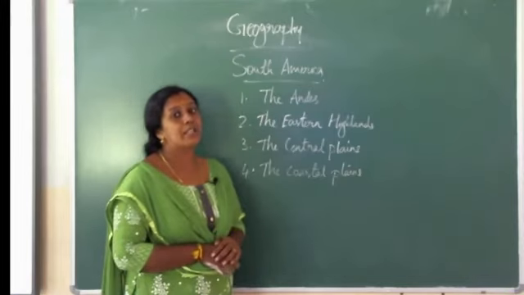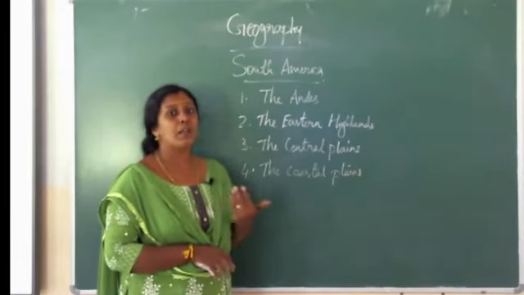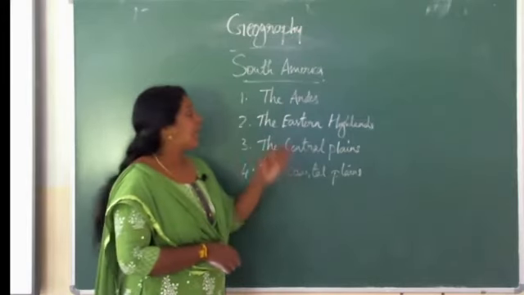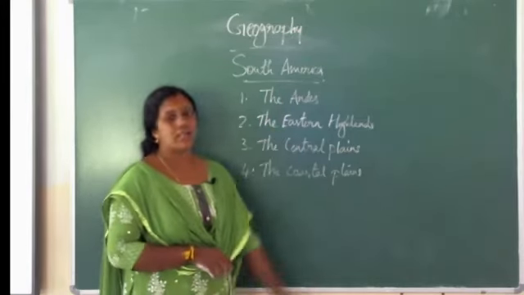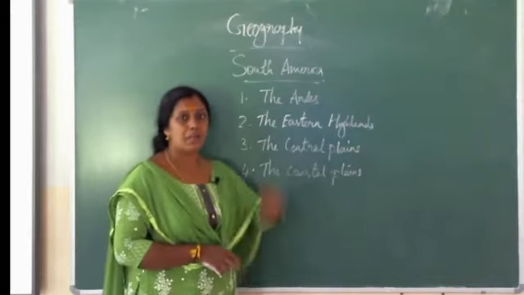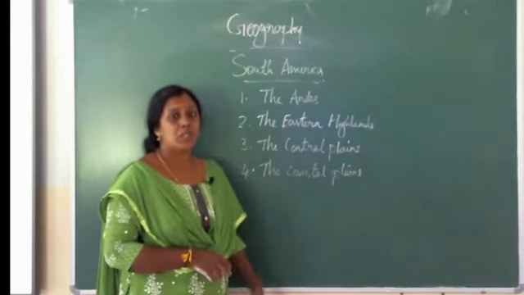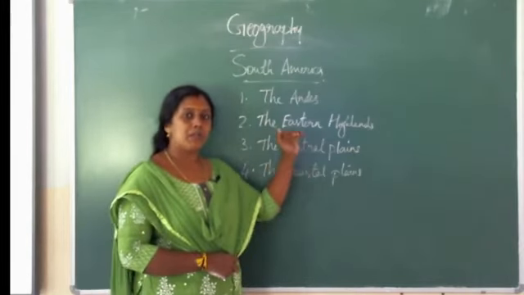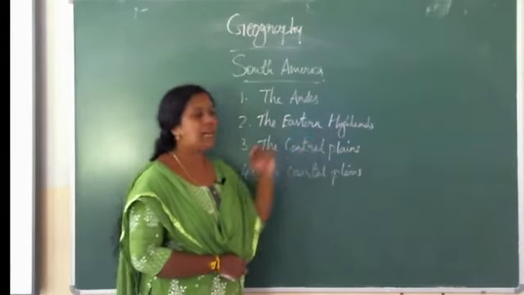You have to read the textbook well. Then only you can understand these important features. So this is all about the Andes. And next one is the Eastern Highlands. Highlands means a highland region above sea level. The landform is located above sea level, that is a highland region.